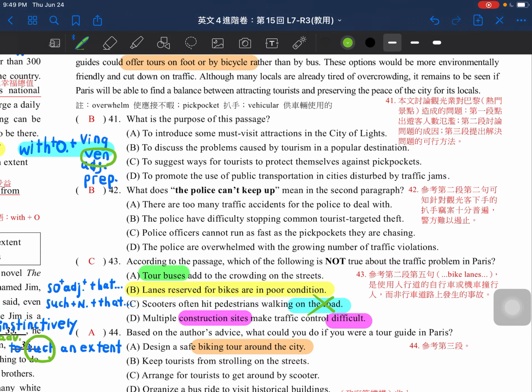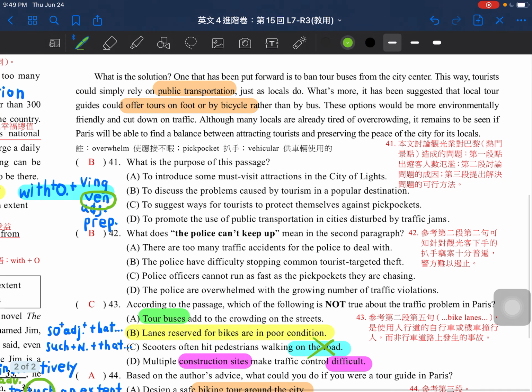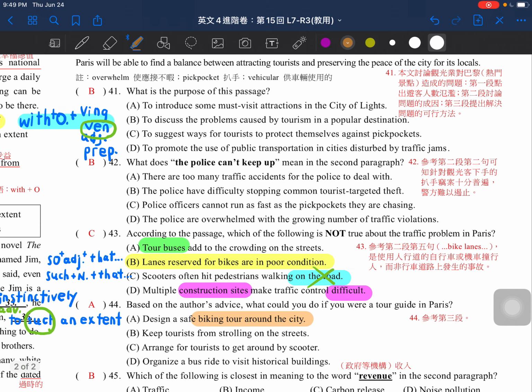Here you have to take a look in terms of advice, so we need to check the part of solutions. What is the solution? The first one is about taking public transportation, and the second one is that you can offer tours on foot or by bicycle. That's why we can design a safe biking tour around the city.